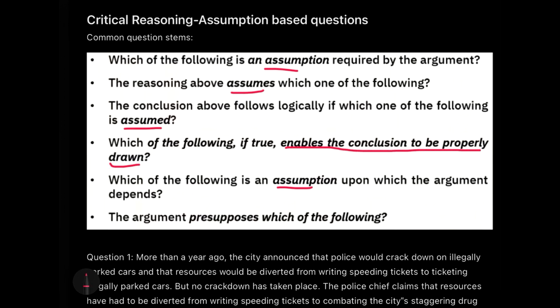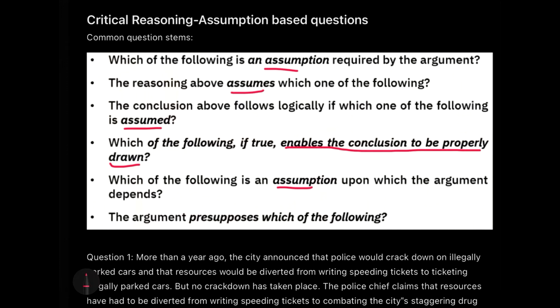Now, what enables the conclusion to be properly drawn? The assumption. What is an assumption, friends? Assumption is an unstated premise. Premise, what's premise? These are the facts and figures which are given, and supporting it, we have a statement which is not present in the question, that is unstated, but is still a very obvious point which the author has assumed to be true. Only if this is true was the author able to reach the conclusion.